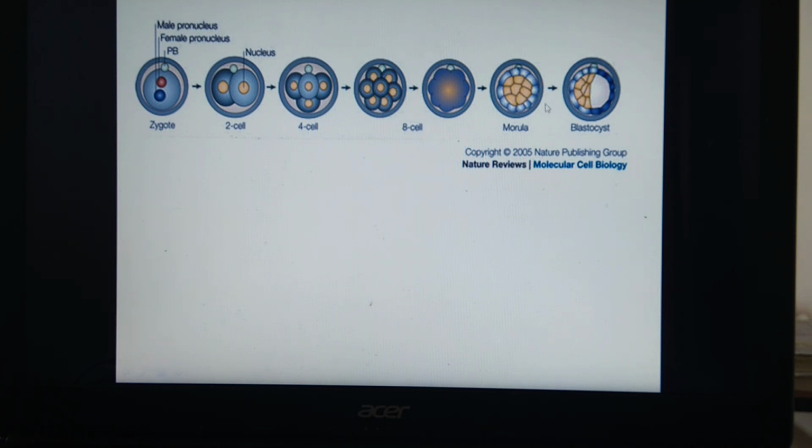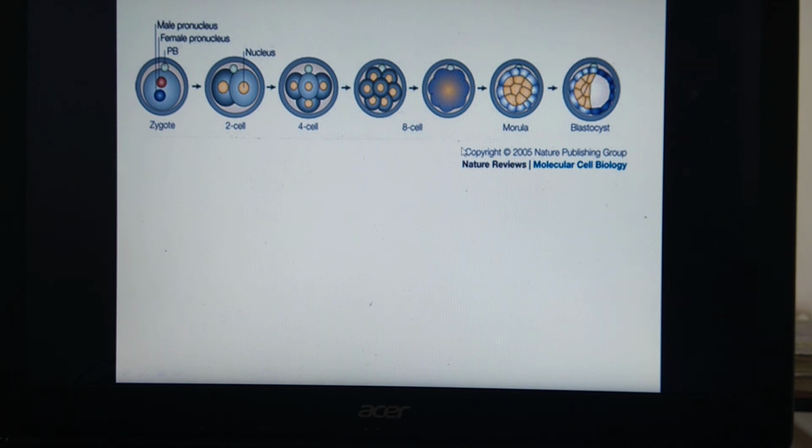This morula rolls down into the uterine cavity where uterine milk is present. This uterine milk will enter into this blastocyst, and because of that, cells of inner cell mass will move towards one side, and this cavity is formed which is filled with fluid. The cavity is called blastocele and the structure is called blastula. So this is about the process of blastulation.